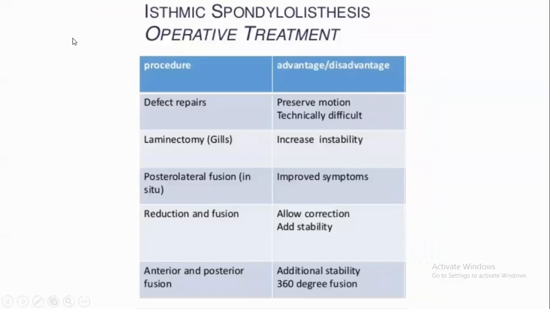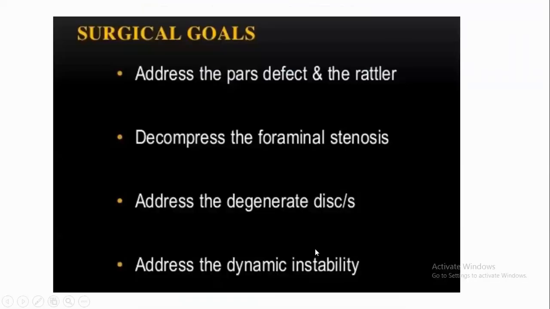Coming to the treatment options, direct pars repair preserves motion, but is technically difficult. If laminectomy is used, it causes increased instability. If posterolateral fusion is used, it causes improvement of symptoms. If reduction and fusion is used, it allows correction and adds stability. Anterior and posterior fusion causes additional stability in 360 degree fusion.